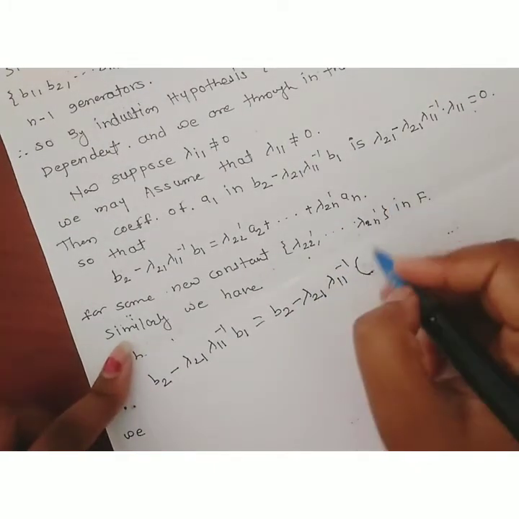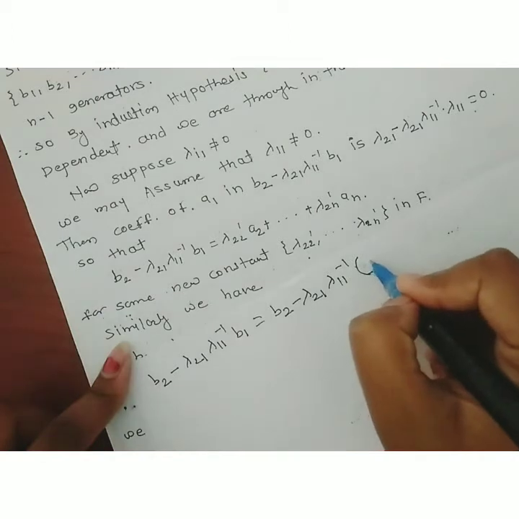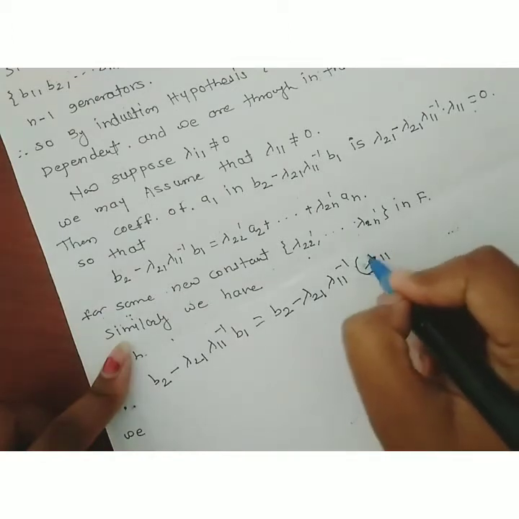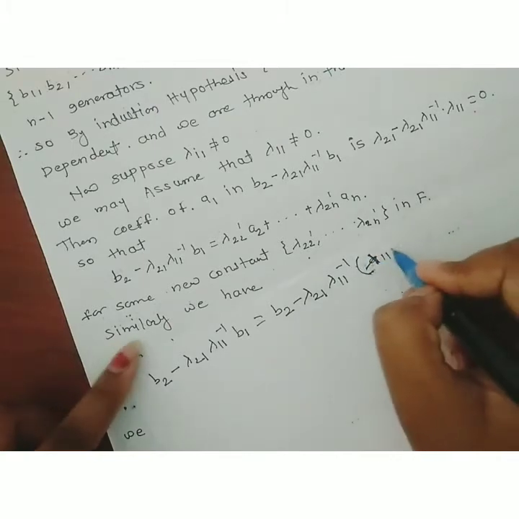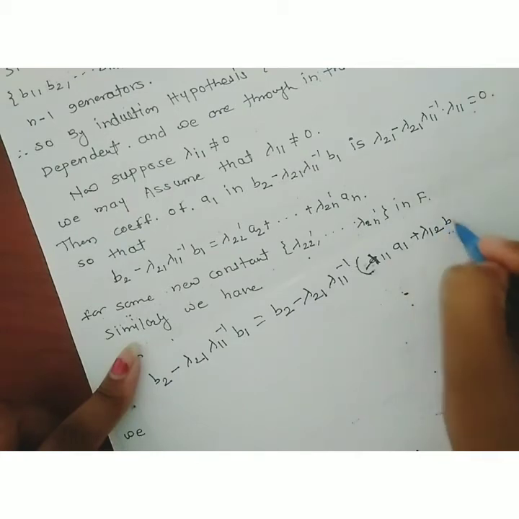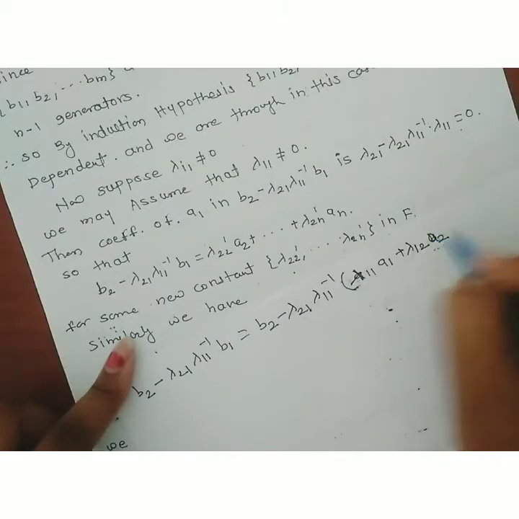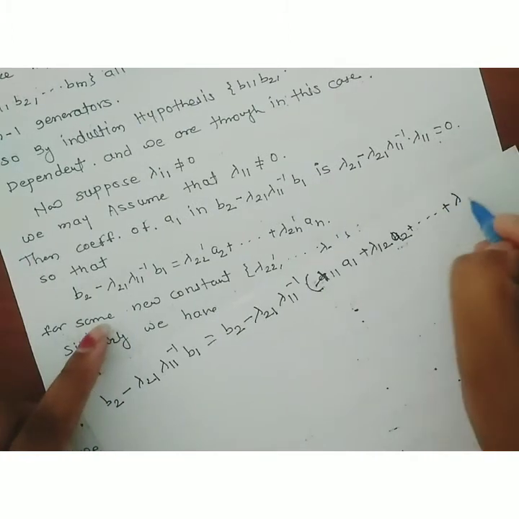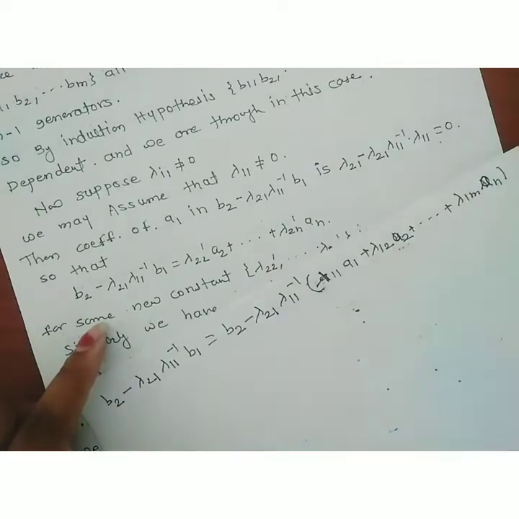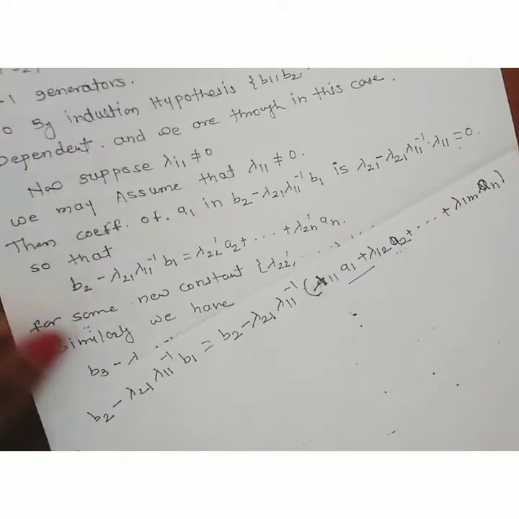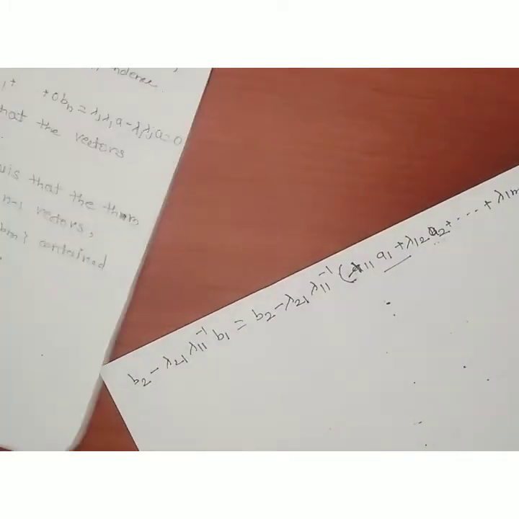Lambda 11 a1 plus lambda 12 a2 plus, and so on, up to lambda 1n an. This value of b1 can be taken from that equation.